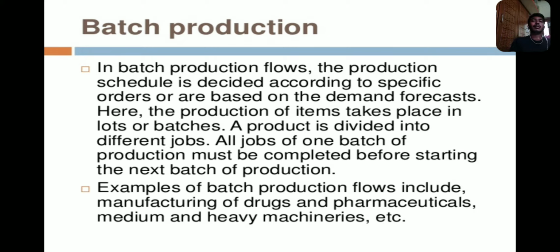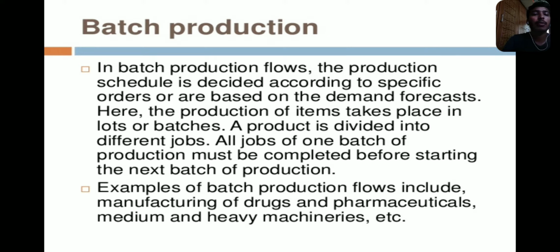Suppose engine assembly is making 10 batches. One batch of production should be completed, then it is given to the second batch, and after that is completed, it is given to the third batch. So we maintain these batches, the work should be completed on time and completed quickly. This is batch production.